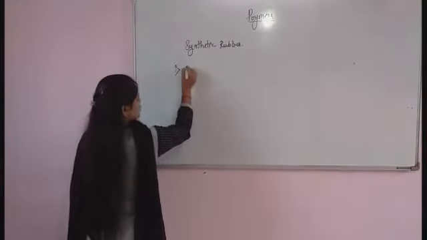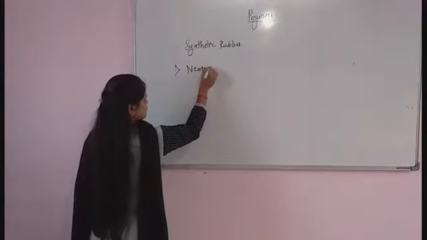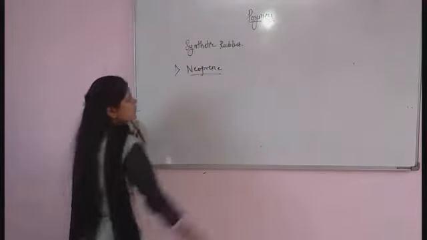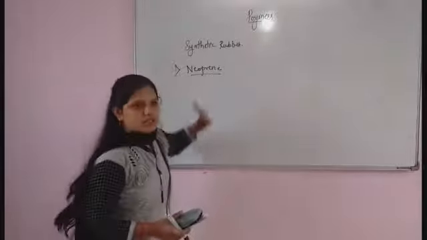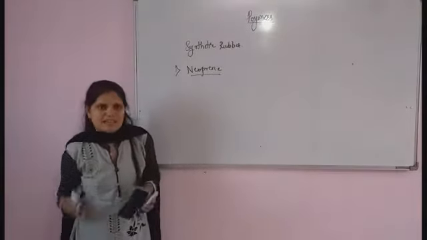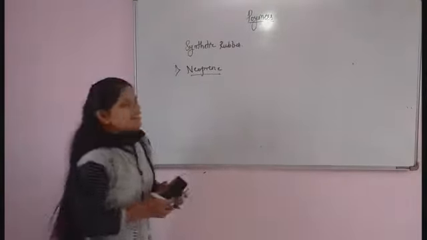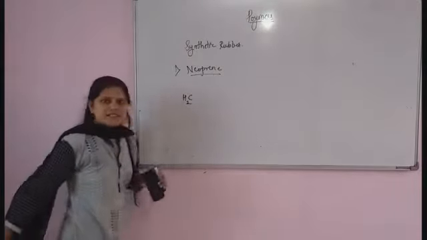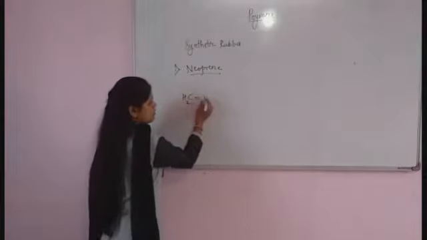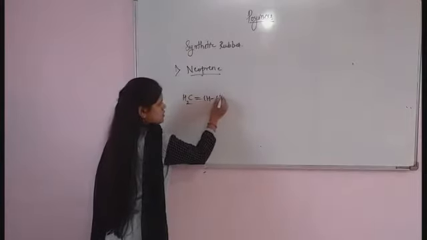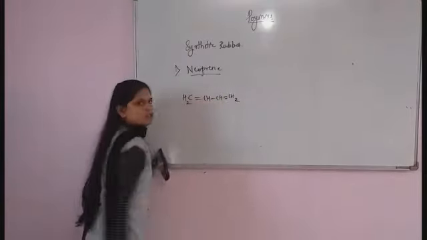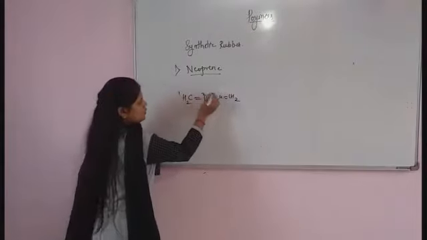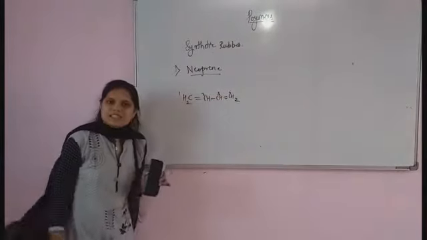First is neoprene. Neoprene is an example of a synthetic polymer which is formed by using 2-chloro-1,3-butadiene. Now you already know the butadiene structure, that is CH2 double bond CH, CH double bond CH2. So this is your 1, 2, 3, 4, 1,3-butadiene.